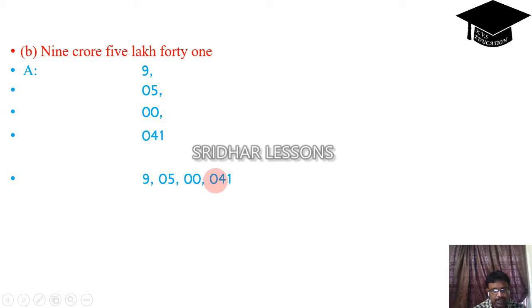Ones, tens, hundreds, like this. I don't want to repeat the previous basics of this question. Units, tens, hundreds, like this we are going to divide. In that way, this is 9 crore, 5 lakhs. There is no thousands place and there is no hundreds place, so 41. Okay, good.